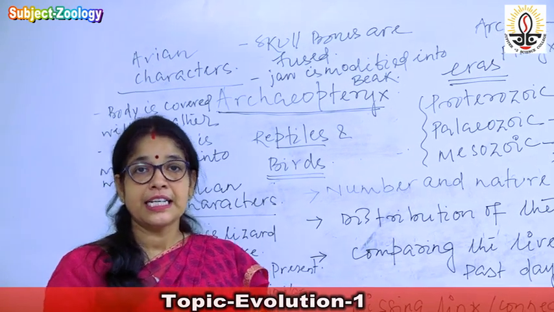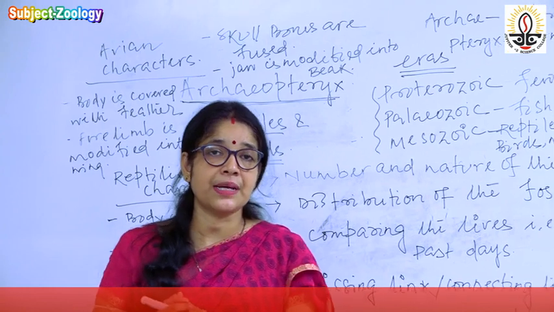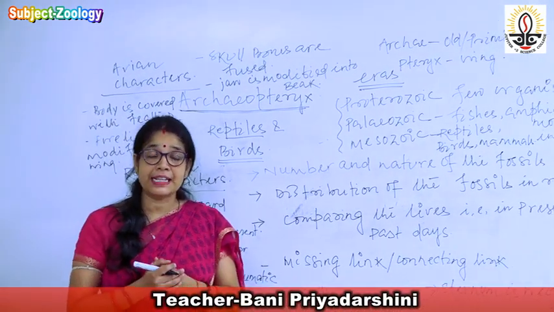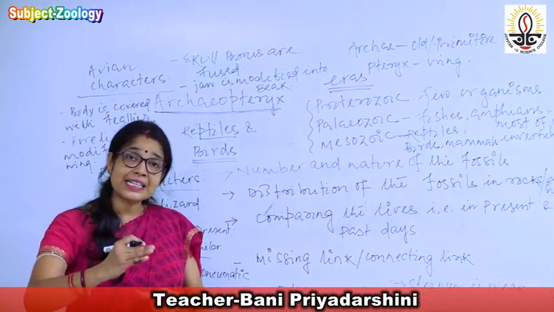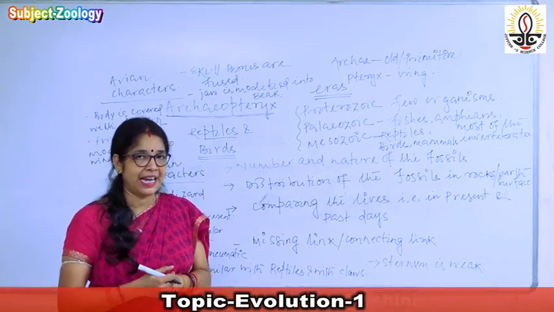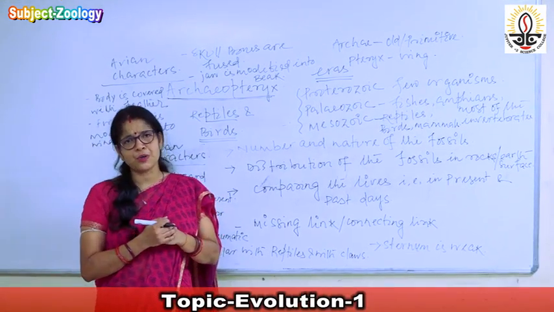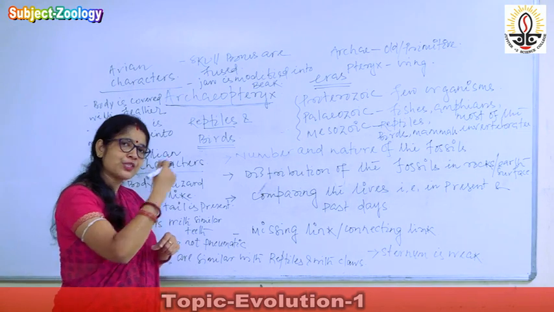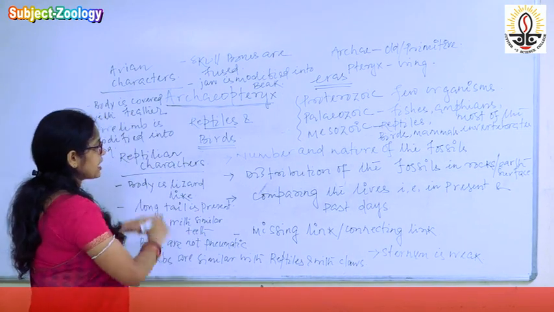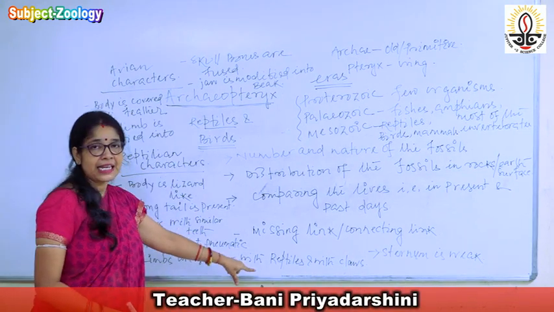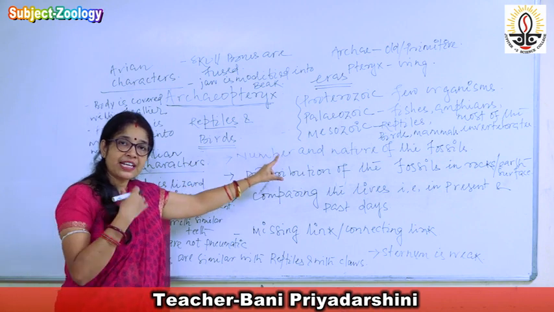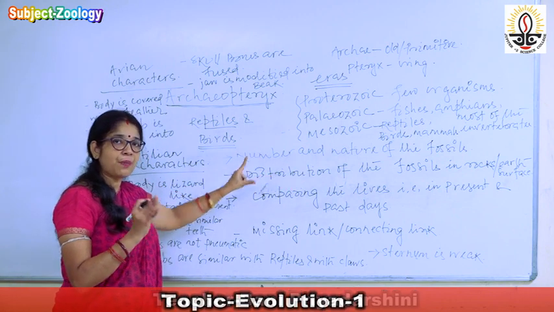Because of this, the fossil of this organism provides evidence of how birds have evolved from reptiles. From this we can conclude how evolution has occurred. So this is about the evidences which we get by studying the fossils.